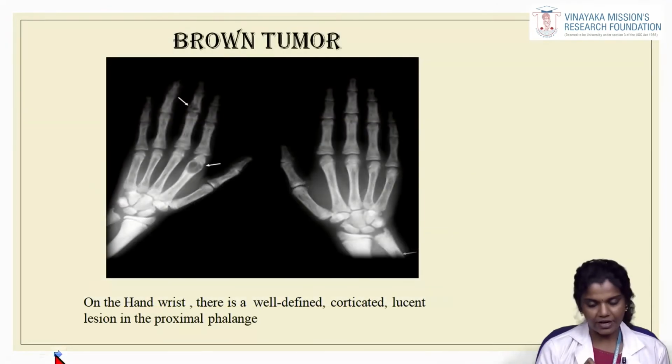So this is a radiographic picture, a hand wrist radiograph, and you can see the well defined corticated radiolucent lesion in the proximal phalange. You can appreciate the well defined radiolucency here, and this is referred to as a Brown's tumor. You can see the radiolucency here also, and this is called a Brown's tumor or osteitis fibrosa cystica.